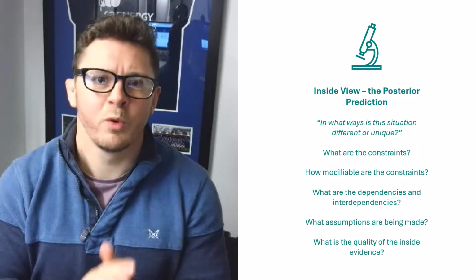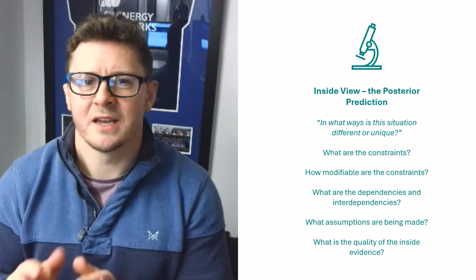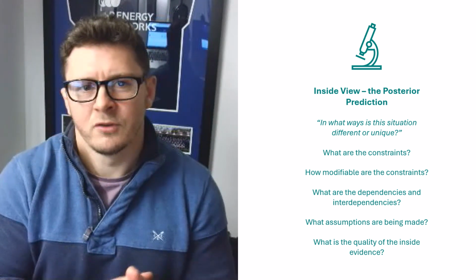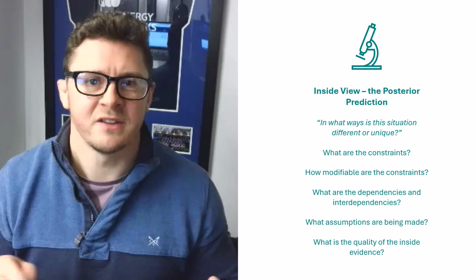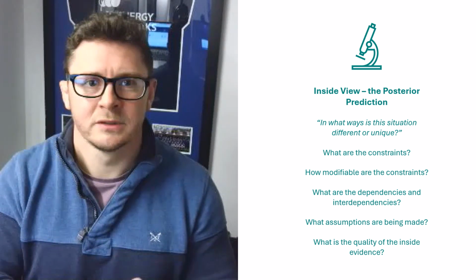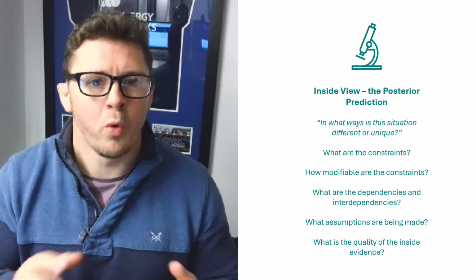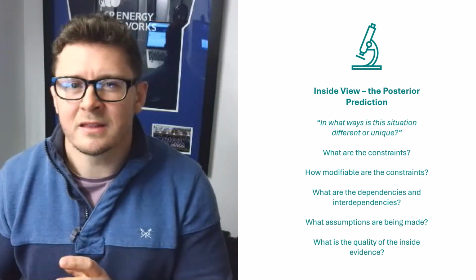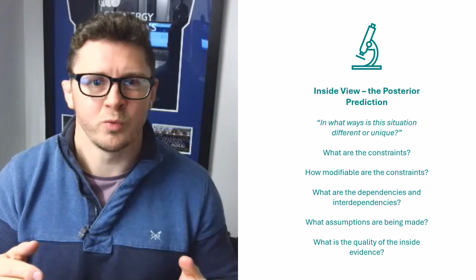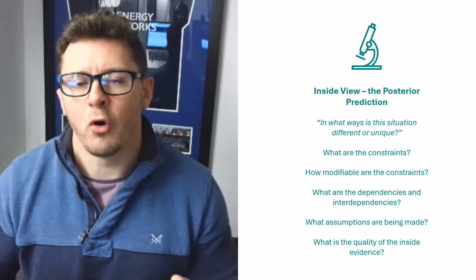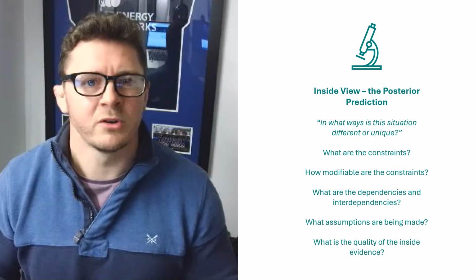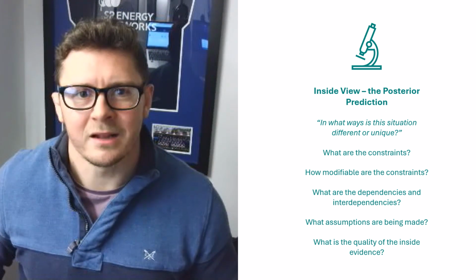Now in step 3, we want to answer, in what ways is our current situation different from the typical situation? For example, are we constrained because of access to facilities or time for training or access to quality staff? And perhaps we want to consider the quality of our inside evidence. Did we collect this data under robust and repeatable procedures, or does our data have holes in it which would decrease our certainty and confidence in our data? And importantly, what clues does our experience of similar situations tell us about what's likely to happen?